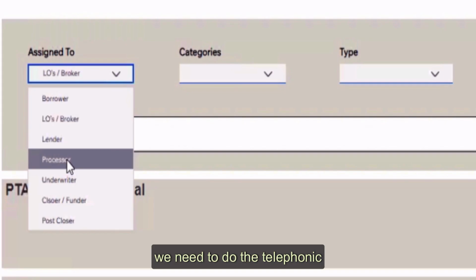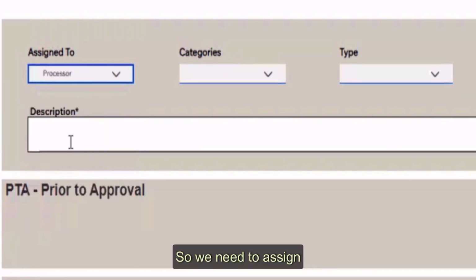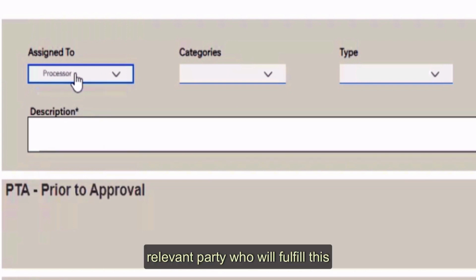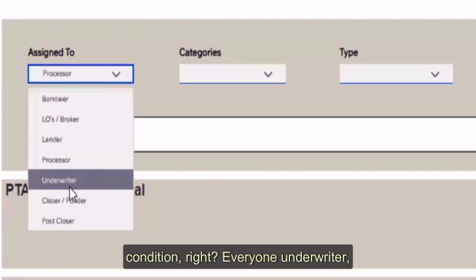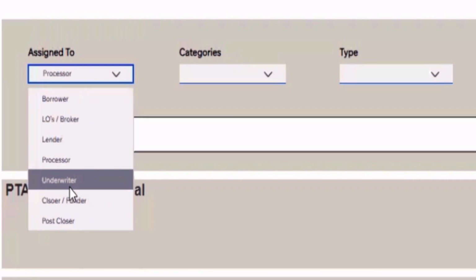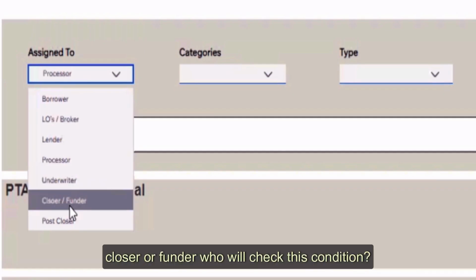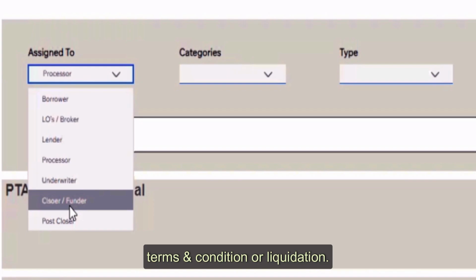Similarly, sometimes we need to do the telephonic verification of employment, verbal verification of employment. Will the borrower do the verbal verification? Will the loan officer do it? No. Underwriter, lender? No. Processor. So we need to assign the condition to the relevant party who will fulfill it. Sometimes the underwriter has to run the AUS, cross-check the AUS, so the underwriter will do that. Closer or funder: who will check the file, like terms and conditions or liquidation? Closer or funder. They are the responsible department who will check that and clear this condition.